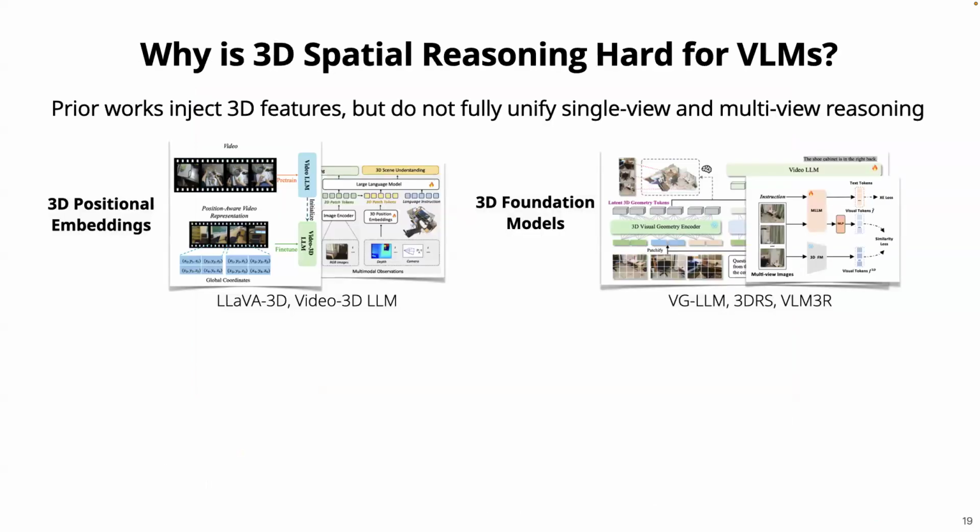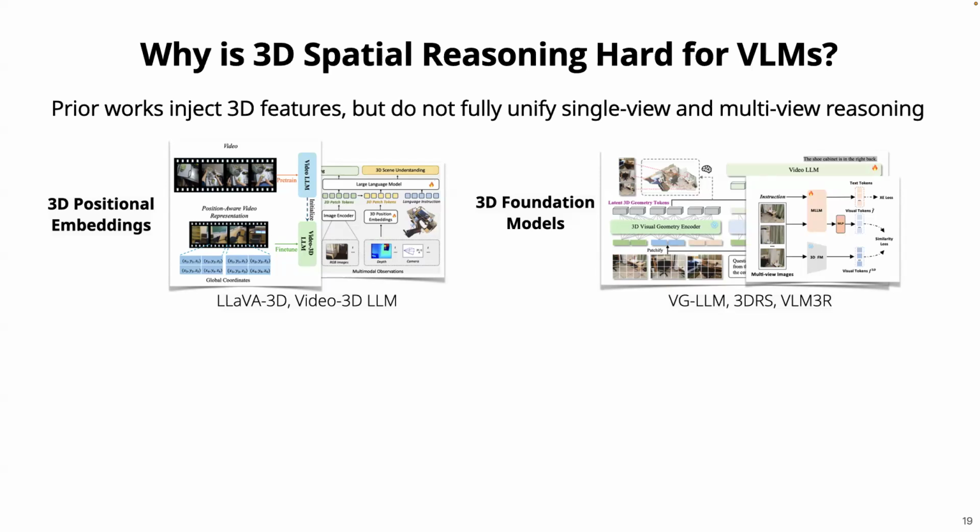Before jumping into the details, I'll go through some related work. To enhance spatial understanding, there are a lot of prior works that try to inject 3D positional embeddings, or use features from 3D foundation models as an extra input to the VLM, or use them as a supervisory signal.